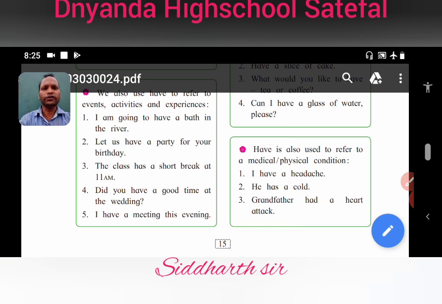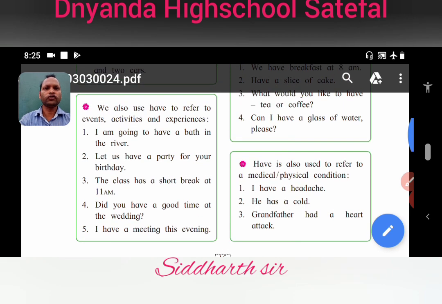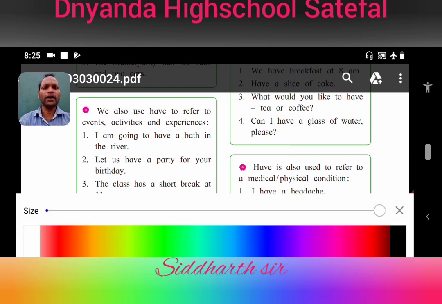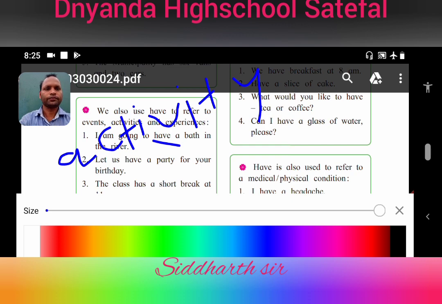In the first sentence, I am going to have a bath in the river. What does it show? It shows an activity. Which is the activity here? Going to bathe, this is the activity. So that's why in the first sentence, activity is shown, so we use have.